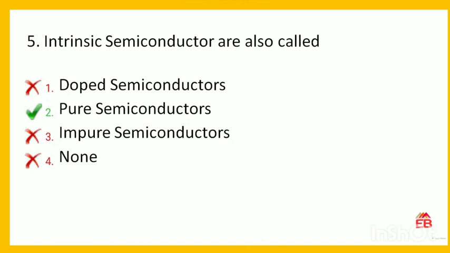Next is, intrinsic semiconductors are also called. Options are doped semiconductor, pure semiconductor, impure semiconductor or none. So the correct option is, intrinsic semiconductors are also called pure semiconductors. Option 2 is correct.